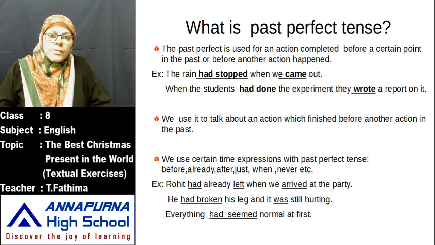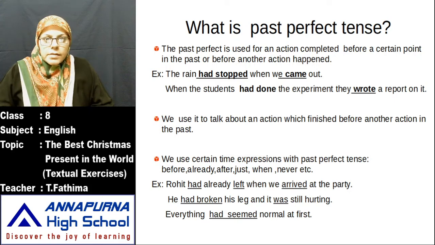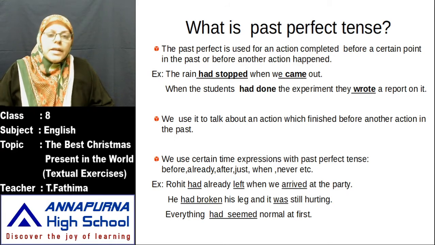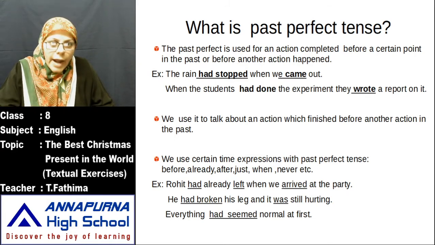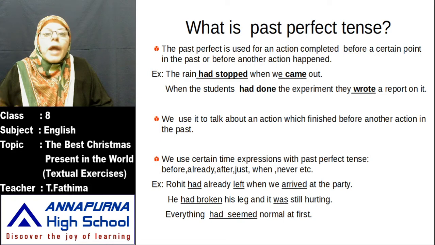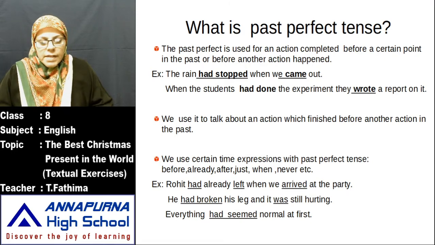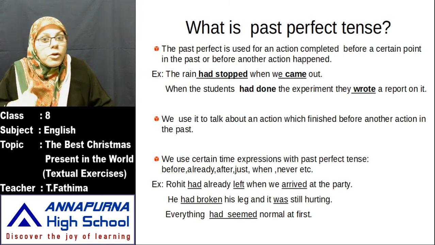How do we use, madam? First, see the sentence. How many actions are there? You observe. When there are two actions, near the first action you put had, and the second action you write only V2 form. Okay, when there are two actions in the sentence, we have to use had form. Okay, that is the first point. When do we use had form? Where do we use had form, madam?